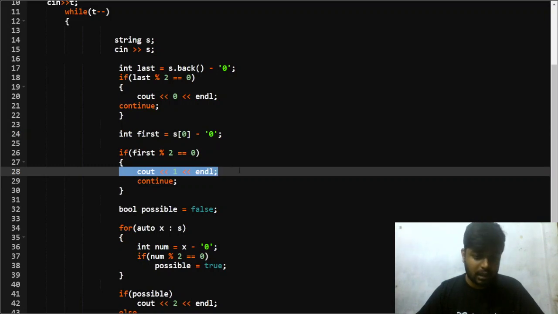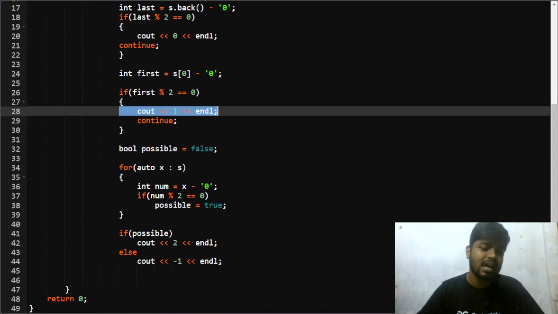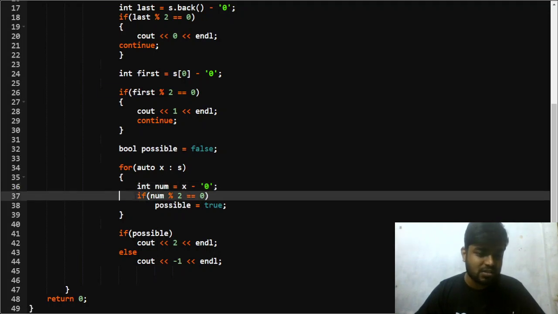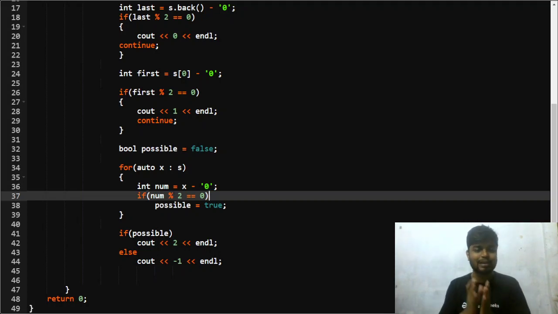After this you will mark your possible flag as false, and you will iterate through the string. If you get any digit in the number that is even, then you can choose the prefix up till that part and reverse it, and this will make the even digit come to the first position.